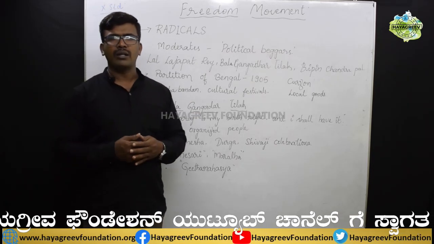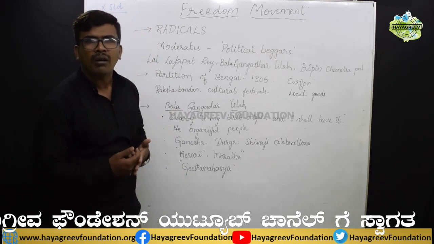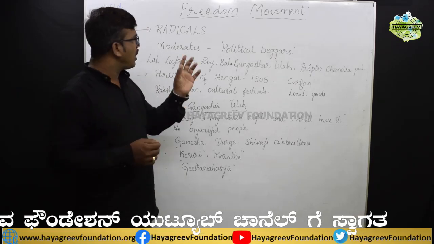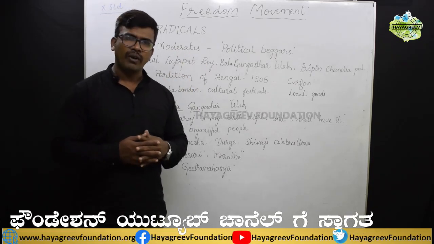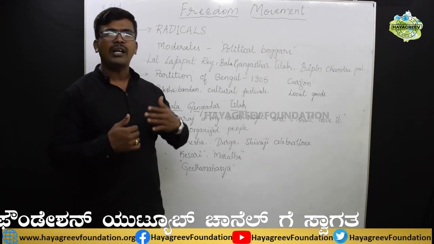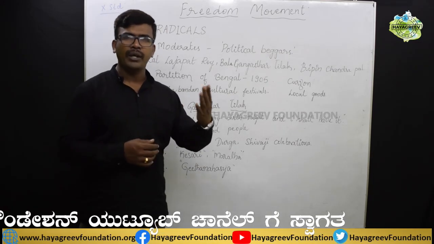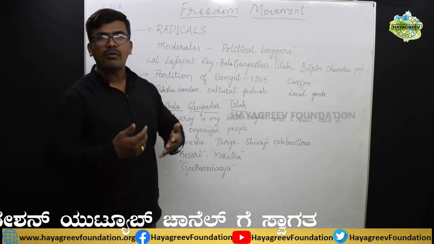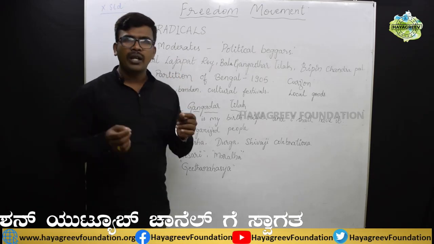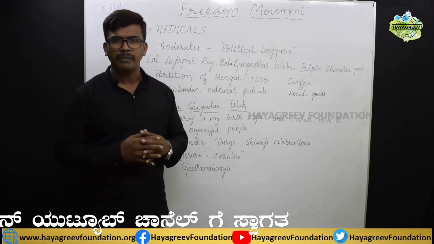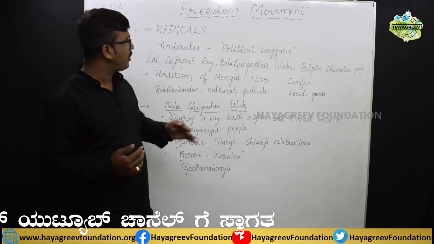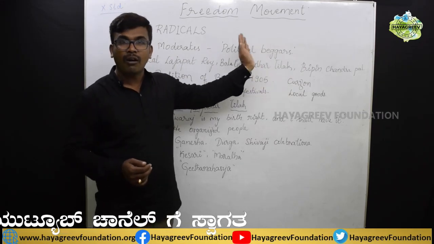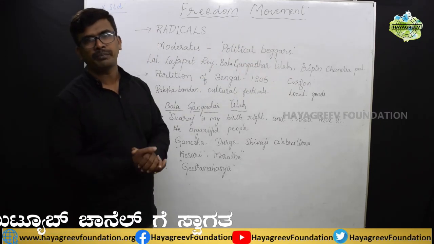Here, these radicals, from the beginning, were opposing the moderates. They were completely disappointed with the style of the moderates. Why? Because if we have any problem, we have to speak directly with the British officers or the British government, instead of sending petitions. But the moderates always used to write petitions. Because of that, these radicals called the moderates the political beggars.